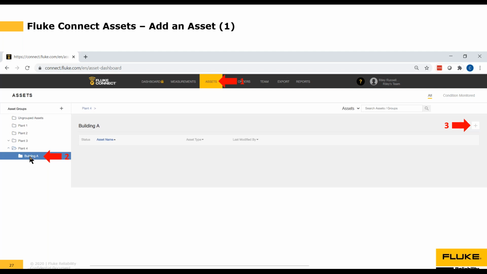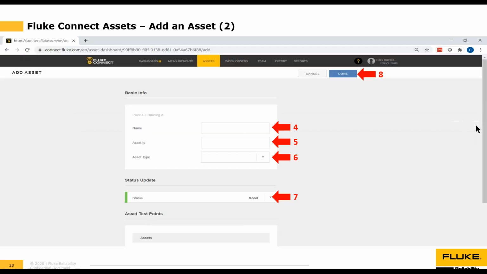And in this case, we want to work in the asset subgroup called Building A. So we're in Plant 4, Building A, and then we want to click the plus sign to add a new asset. So I click the plus sign, and that pops up our Add Asset screen. So you can see over here, if you're ever in doubt of where you're at, take a peek to the upper left-hand side of the screen. It says you're adding an asset.